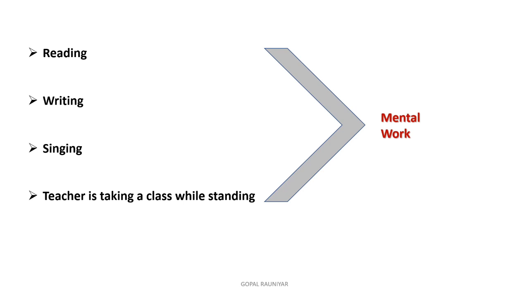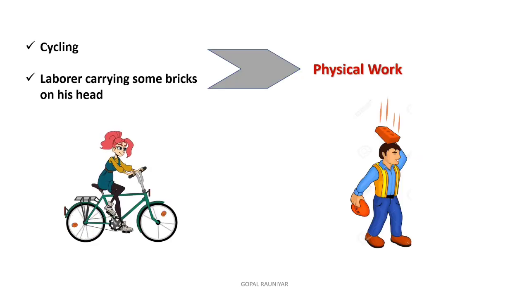So in physics, reading is 0 work done, writing no work done, singing no work done. A teacher is taking a class while standing, so tell me, is it work done or not? No work done, or we can say 0 work done. Now cycling, a laborer carrying some bricks on his head, it all falls into physical work, and this physical work falls into the category of work done according to physics.